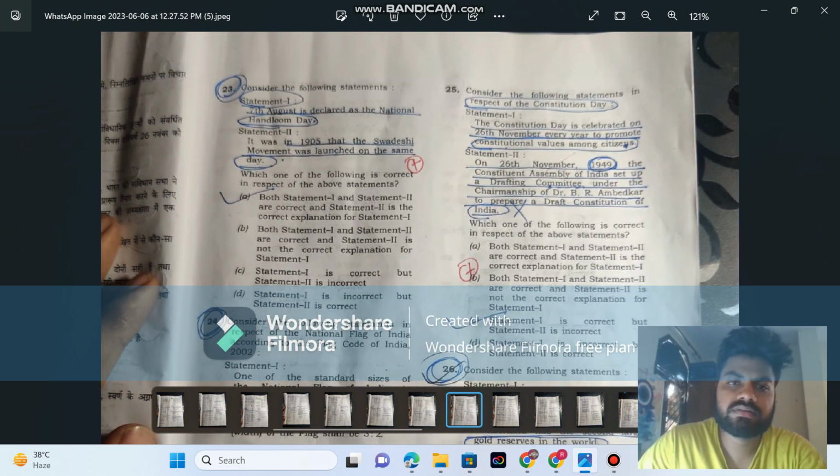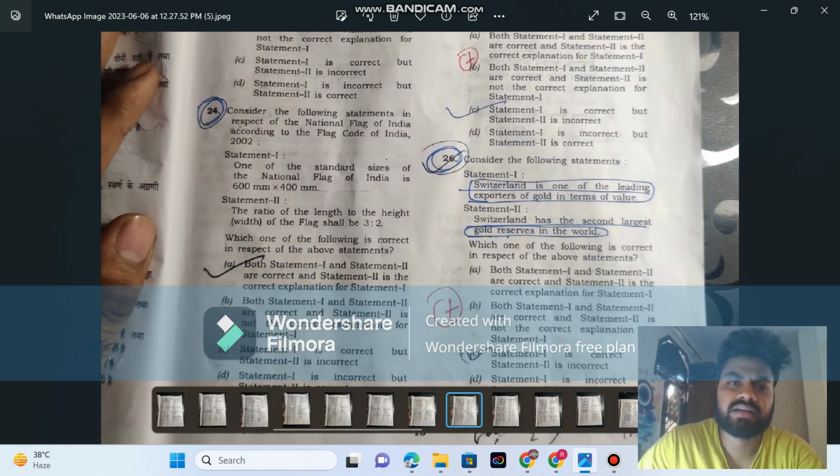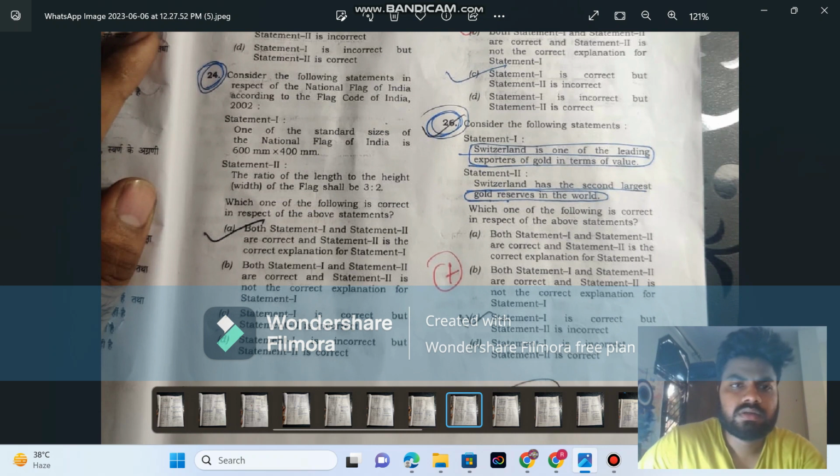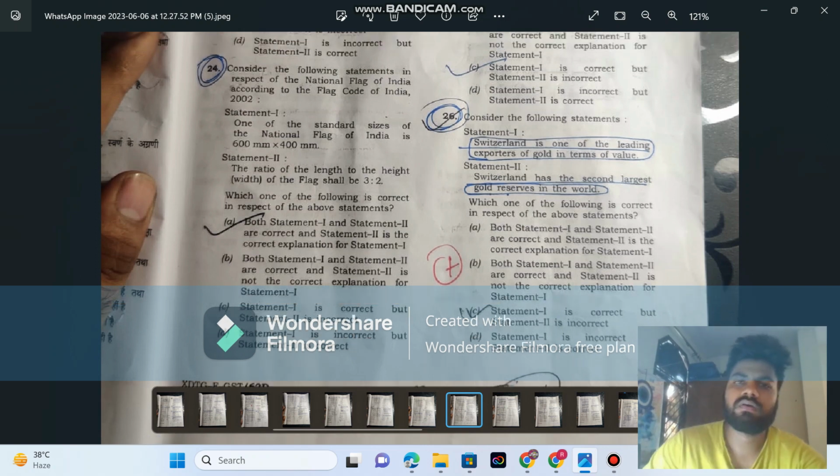The 7th August is declared as National Handloom Day. This is right. It was in 1905 that the Swadeshi movement. This is also right. This is directly from the notes or Spectrum or any book you have read, like NCERT or anything else. So again, the data came, like in the first option, 600 to 400. This is wrong, and 3 raised to 2 is correct. But 600 is very less, so this is wrong. So the answer is D. Am I wrong?